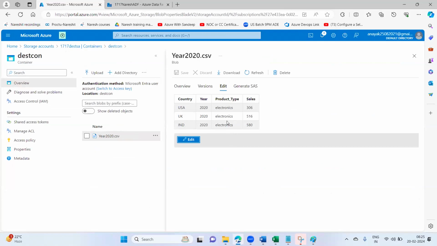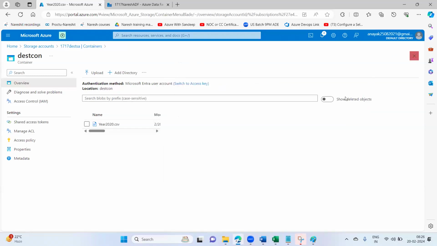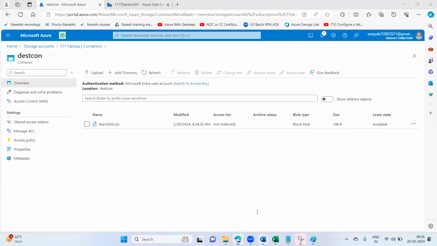Perfect. Sometimes you have to give this as output, and sometimes individual country-wise files also have to be given as output, depending upon the client requirement. So here, for 2020, how many electronics goods have been sold in the USA, UK, and India, that is what we are showing here. That's it, guys. This is the end of this lab.